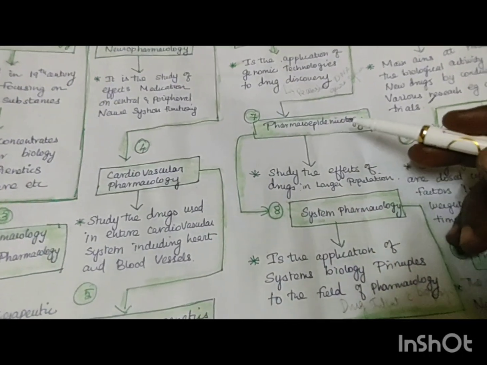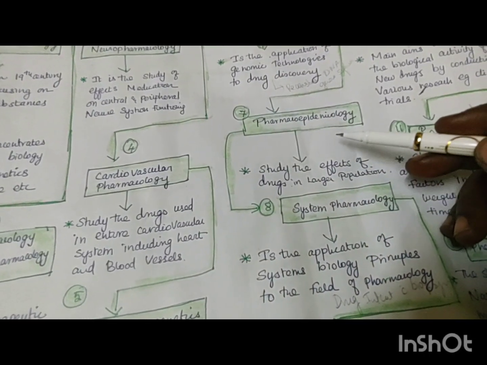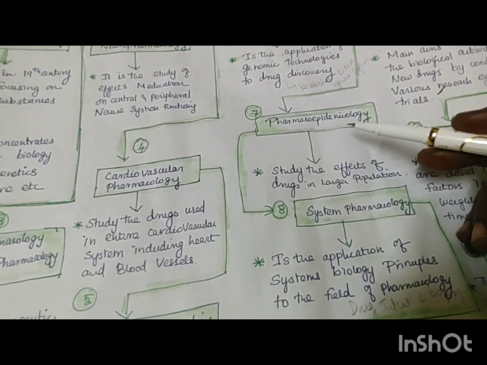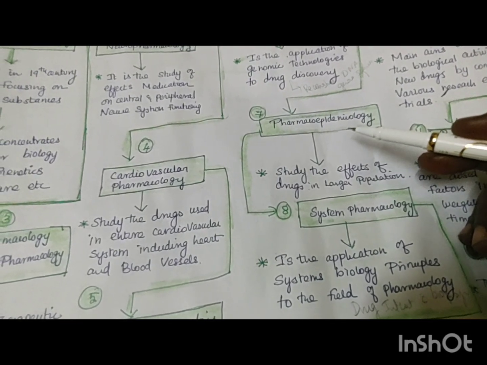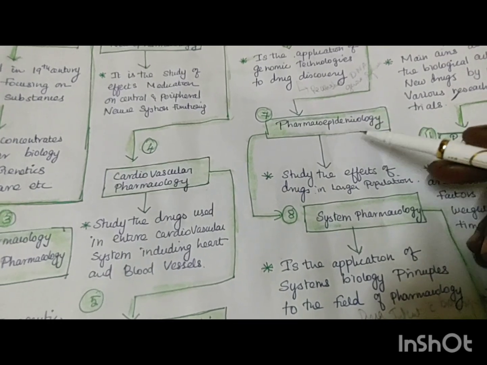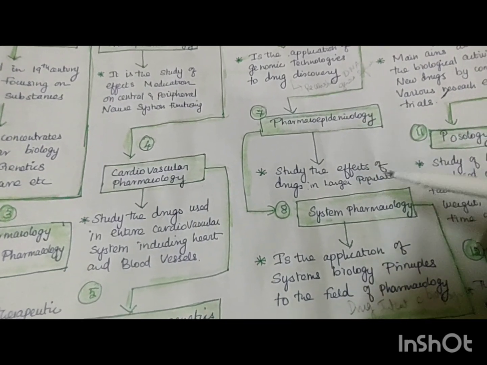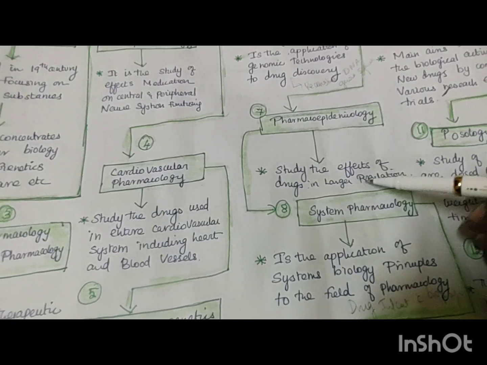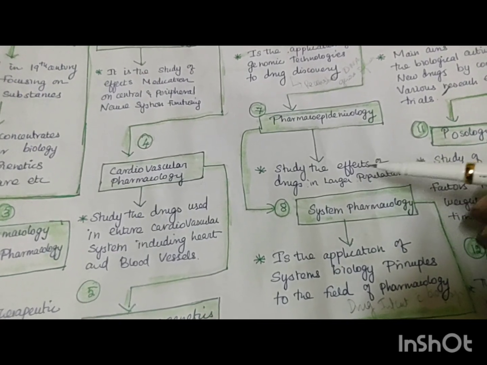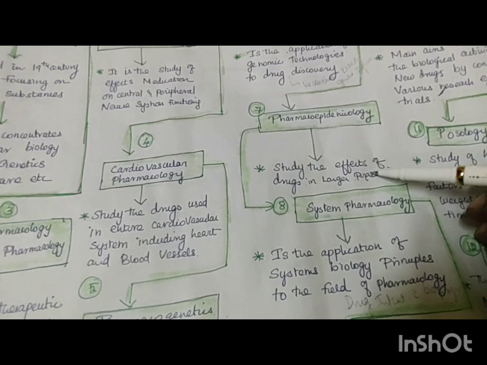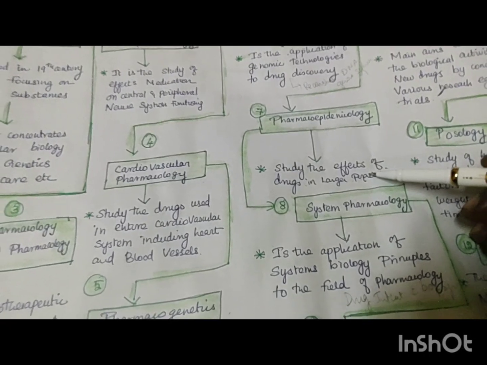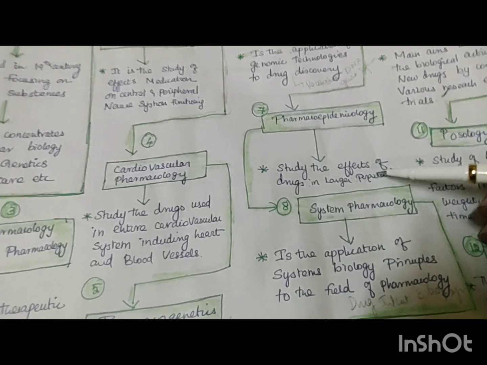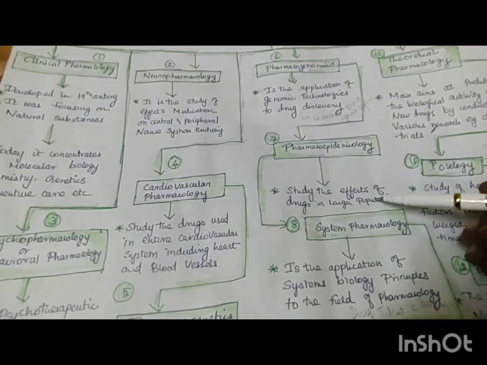Pharmacoepidemiology. You know what epidemiology is? Epidemiology is the study of the distribution and determinants of diseases in a particular population, and the application of this study to control the disease in the total population. So pharmacoepidemiology studies the effect of drugs in the population. If in a particular population the drug is more effective, then the epidemiologist will apply these drugs there. For example, we say that anemia is the root cause of the problem in a community.